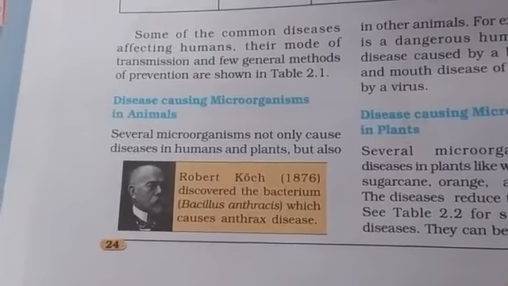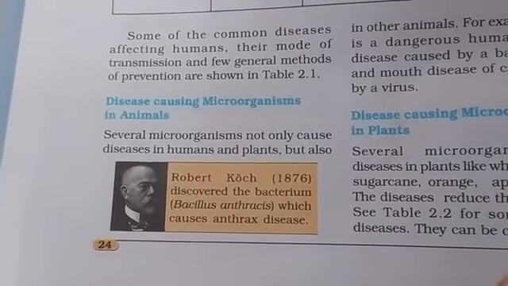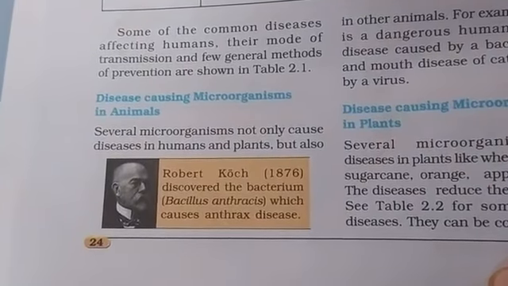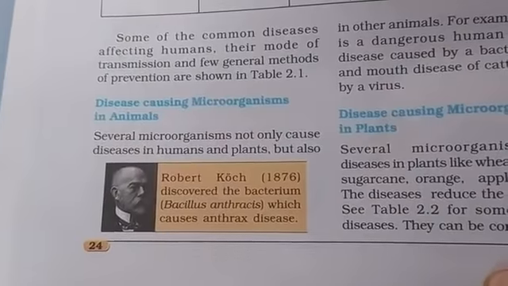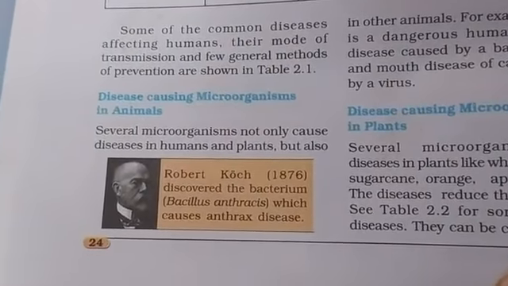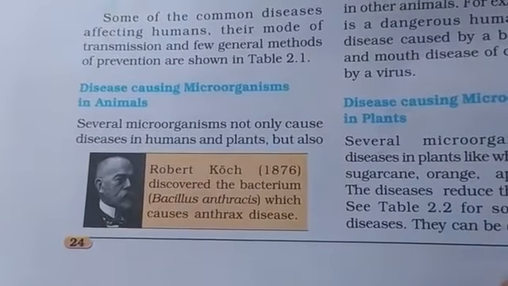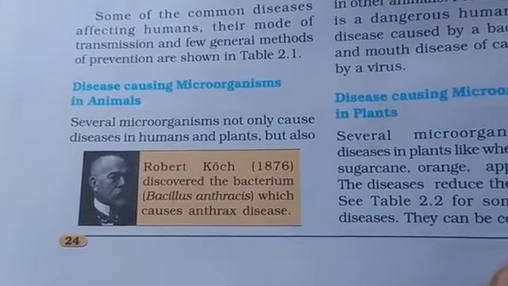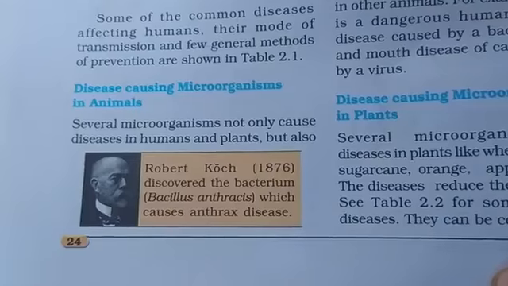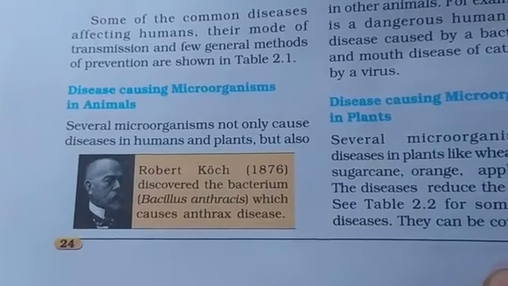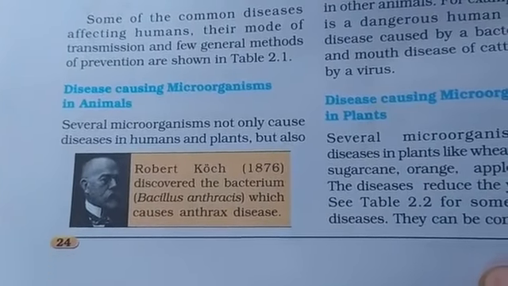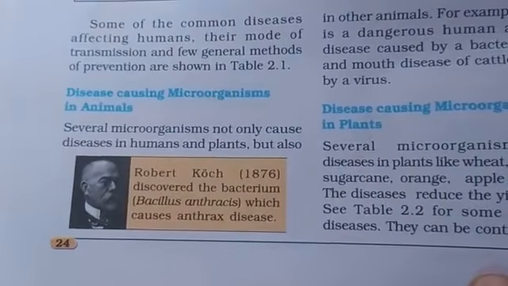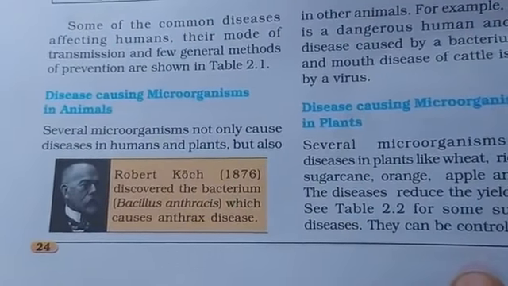If you see in animals, the microorganisms cause diseases, not only in animals, but also in plants and human beings. The scientist Robert Koch, in 1876, discovered the bacterium Bacillus anthracis, which causes anthrax disease. Anthrax disease occurs in human beings.